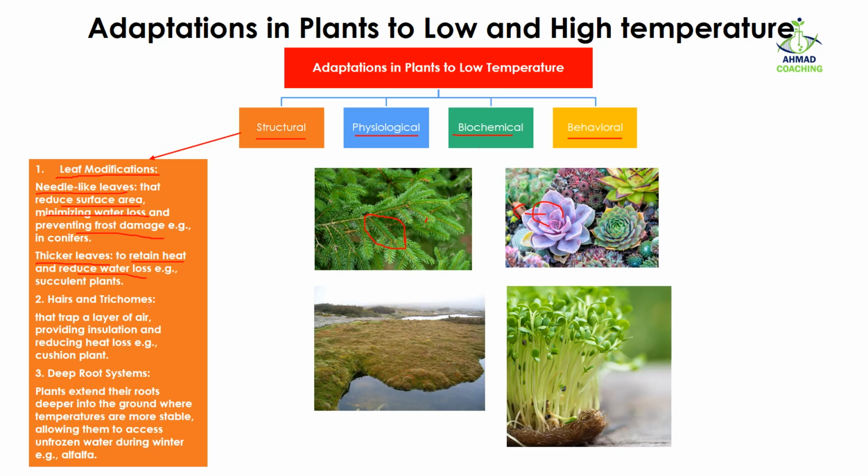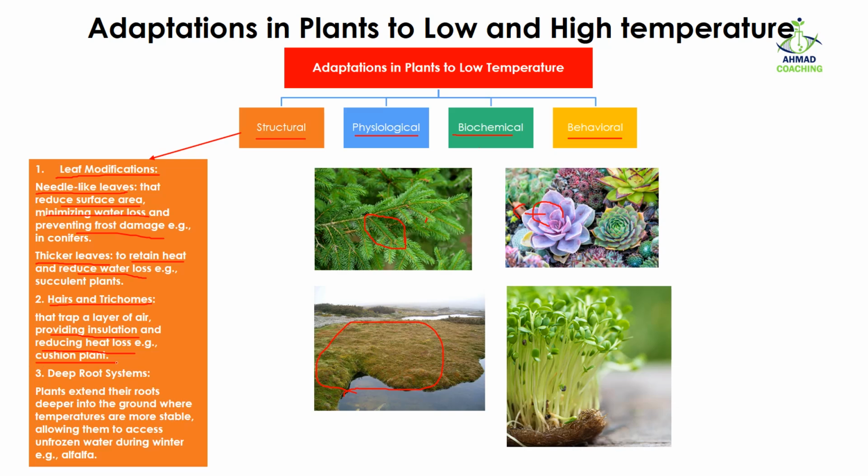The second structural adaptation includes hairs and trichomes. Plants trap a layer of air through the hairs and trichomes so that they can provide insulation and reduce heat loss. Here you can see these are the trichomes and hair-like structures. Mostly they are present in cushion plants.